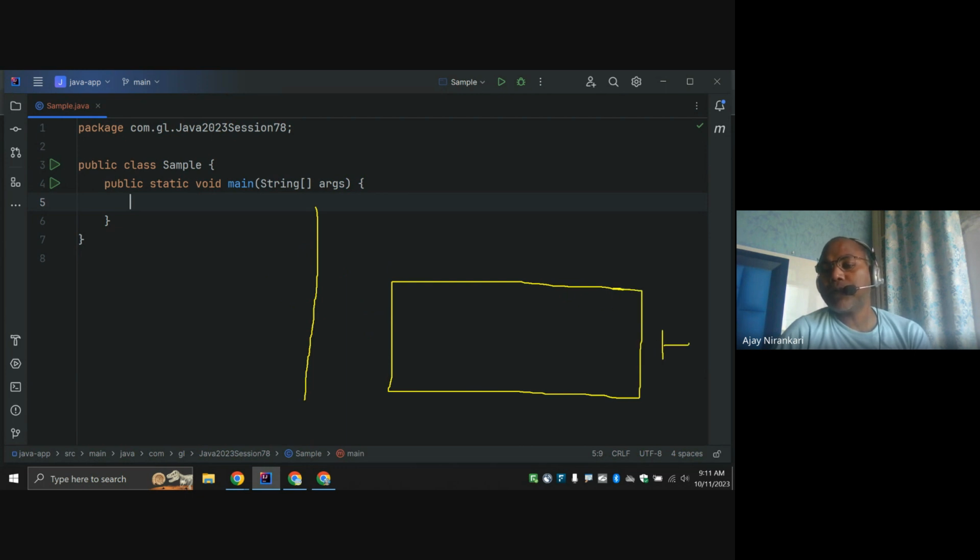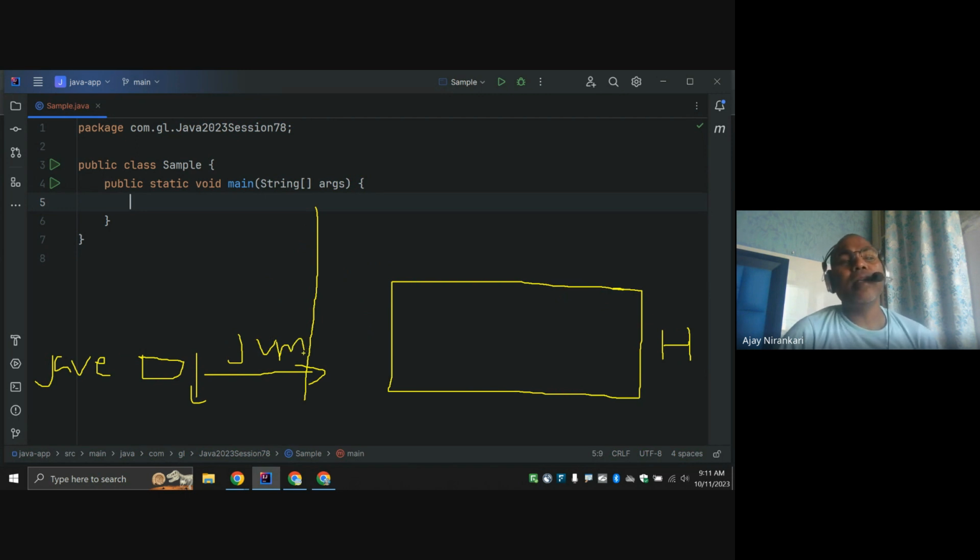Whenever you say java and your program name, one JVM process starts. At the time of startup, we configure what memory our JVM can use to run the program. That memory is known as the heap memory.